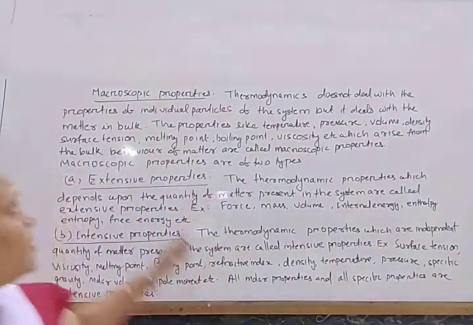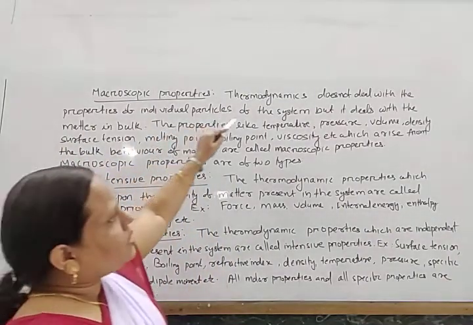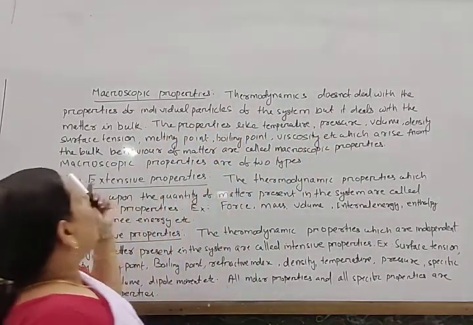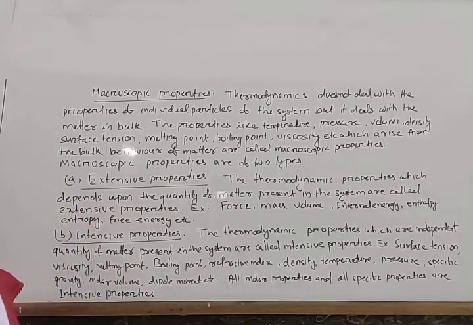So, next come to macroscopic properties. Thermodynamics does not deal with the properties of individual particles of the system, but it deals with the matter involved. So properties like temperature, pressure, volume, density, surface tension, melting point, boiling point, viscosity, etc., which arise from the bulk behavior of matter, are called macroscopic properties. Macroscopic properties are of two types: extensive properties and intensive properties.